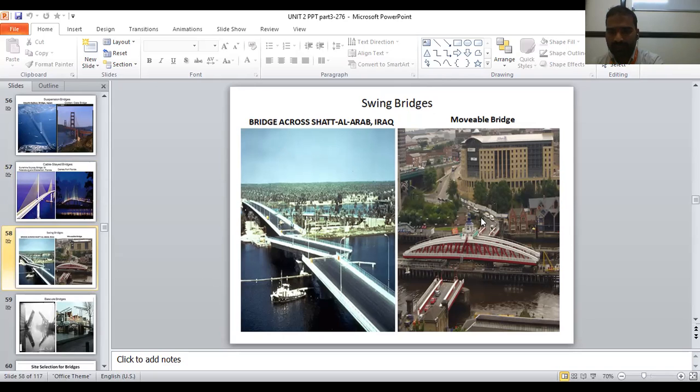See here, the bridge is initially straight. Vehicles move over it. Is it visible in the second figure? Yes, sir. Look here, here is the road. The road was complete like this, the bridge actually. Then there is movement of the ship and all. At that time, this particular bridge is turned like this. The ship will move like this. Once it passes, again this bridge is connected. This is called a movable bridge, or a swing bridge, both.